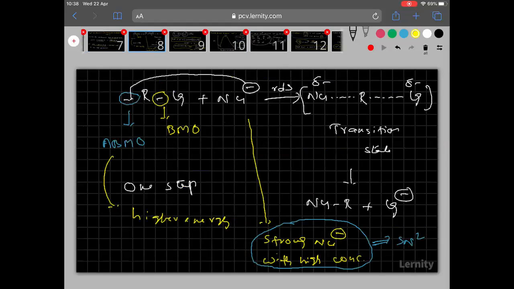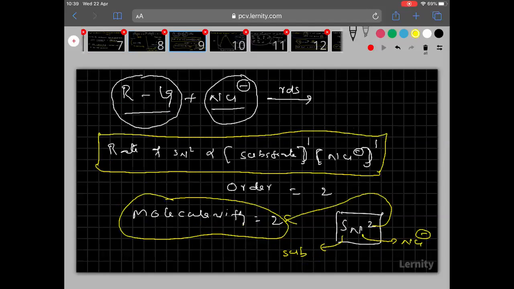Then I explained that a strong nucleophile favors SN2. Then the rate of SN2 depends on the factors I told you here.